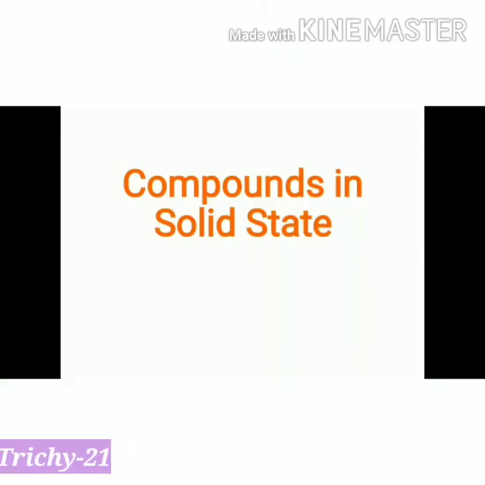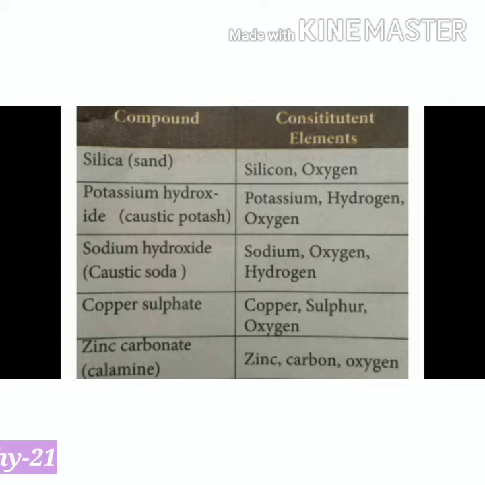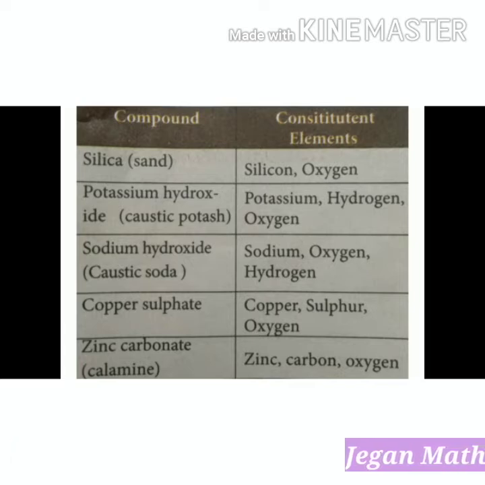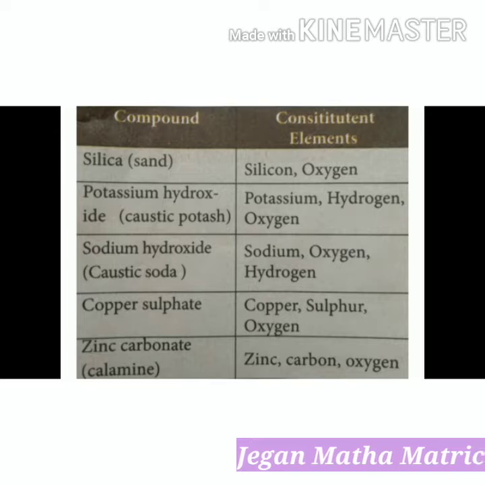Some important compounds that exist in the solid state. The first compound, silica, whose other name is silicon dioxide. Its chemical formula is SiO2. It is made up of 1 atom of silicon and 2 atoms of oxygen. Silica makes up the mineral called quartz. It is the main component of sand.